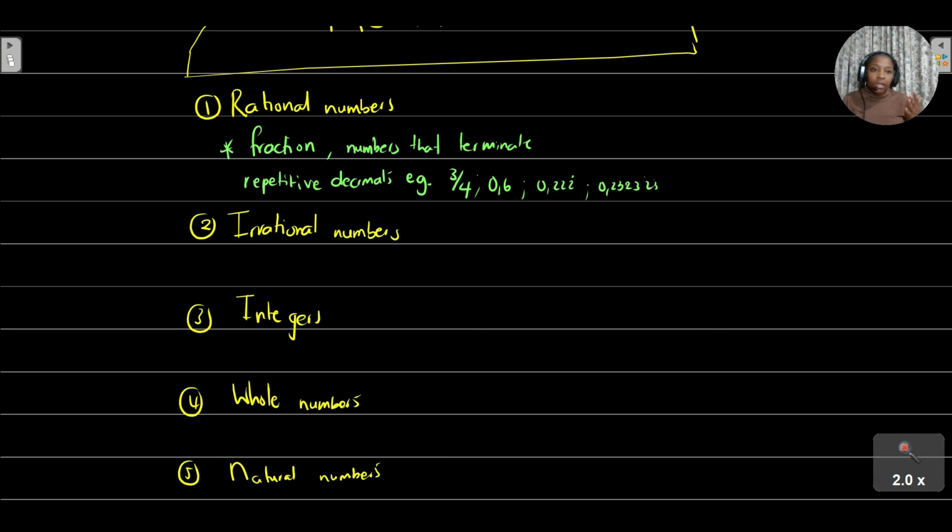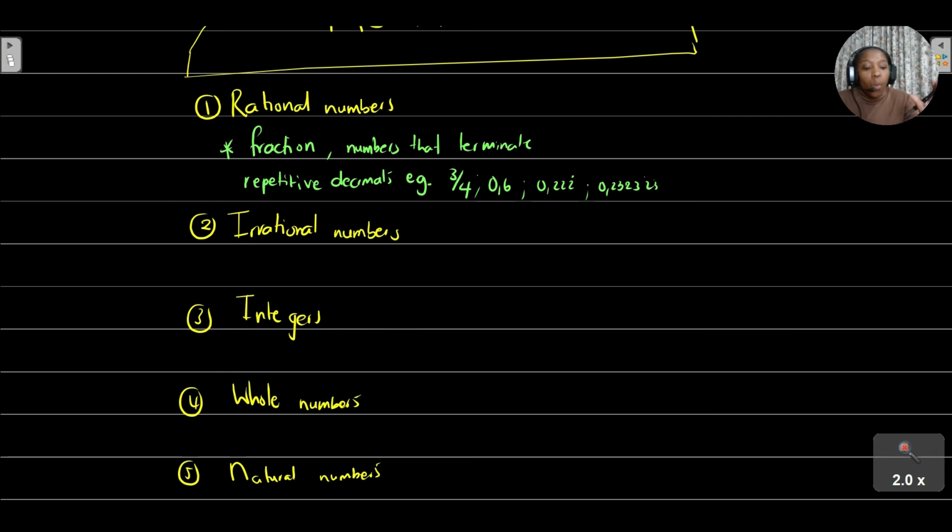So if you look at it as a whole, your rational numbers are your whole numbers, so the numbers that start from 0, 1, 2, 3, or natural numbers 1, 2, 3, and integers from negative infinity to positive infinity. All of those numbers can be considered as your rational numbers. So please be aware of that. All integers, whole numbers, and natural numbers are considered as your rational numbers.